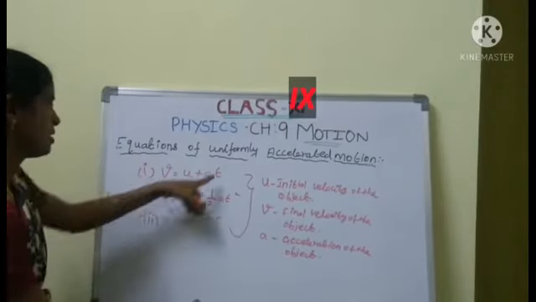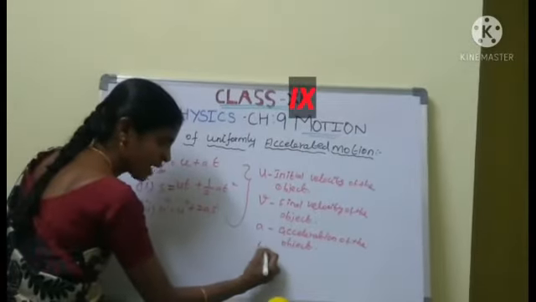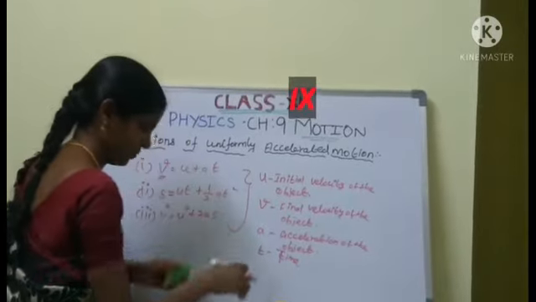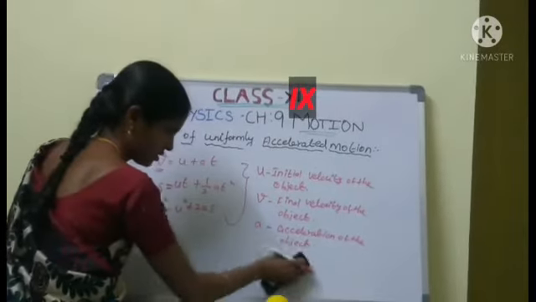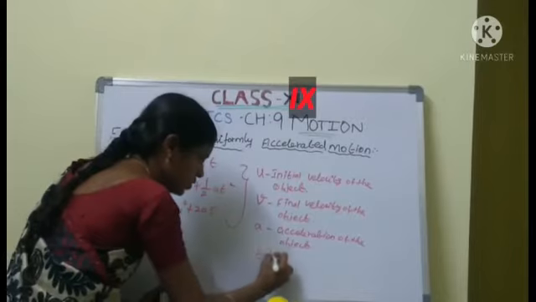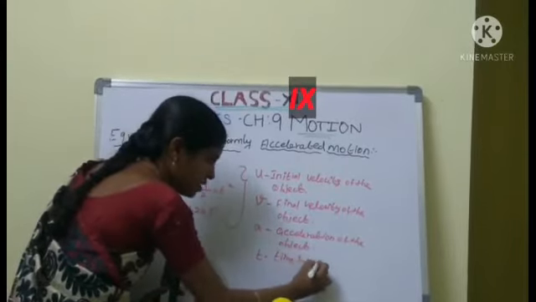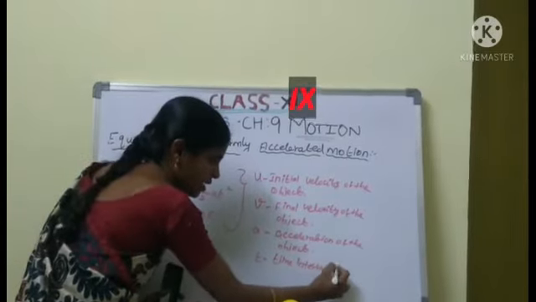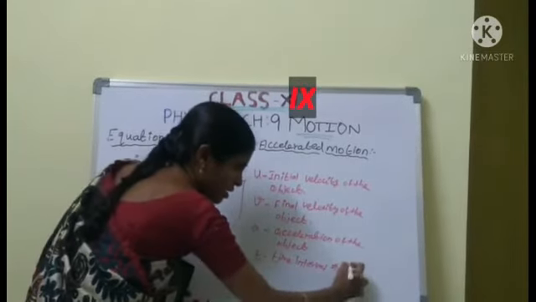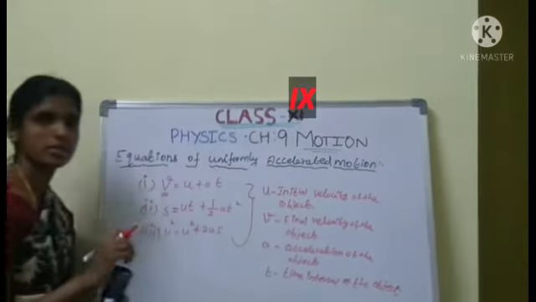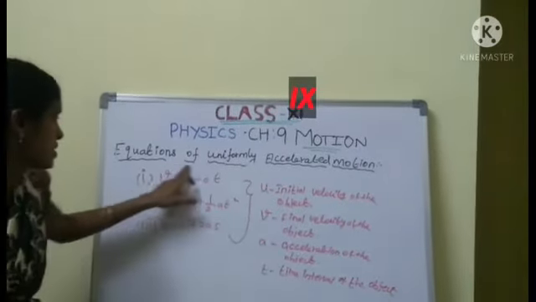Now, what is meant by t? We know very well, t is the time interval of the object. T equal to time interval of the object. Okay? Next. This is the first equation.